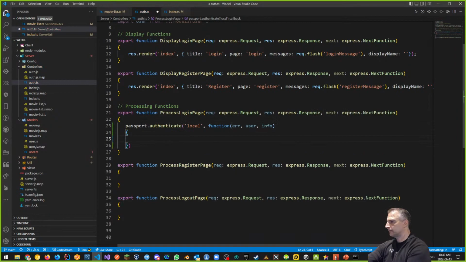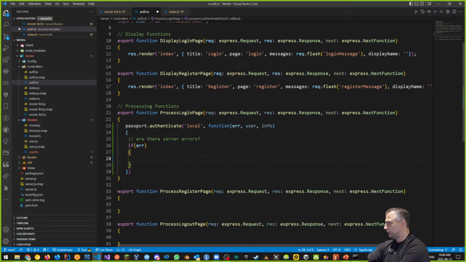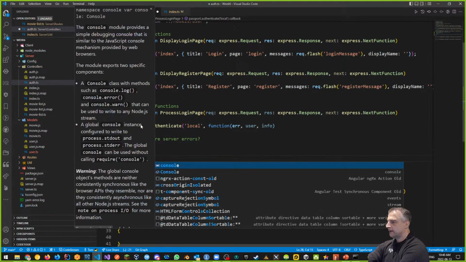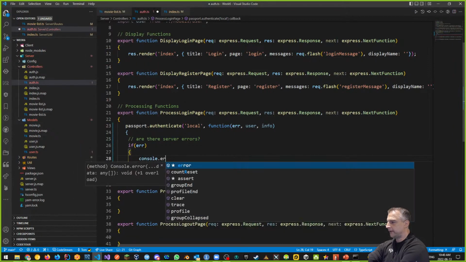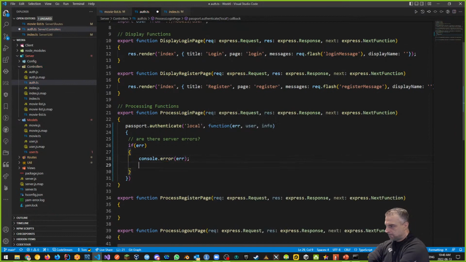Okay, so far so good. And we're going to start like this. Are there server errors? If there's some kind of server error that prevents us from doing stuff, I want you to console error the server error, and I want you to res end.